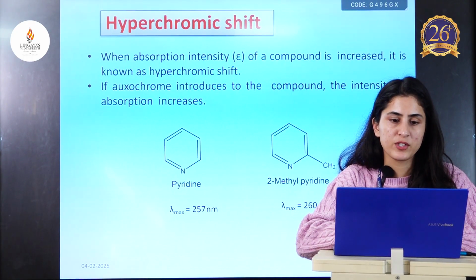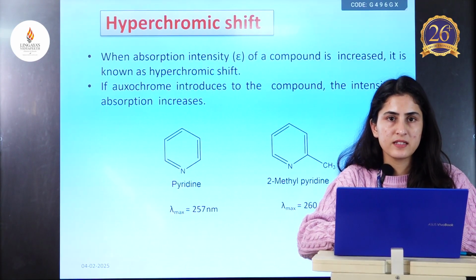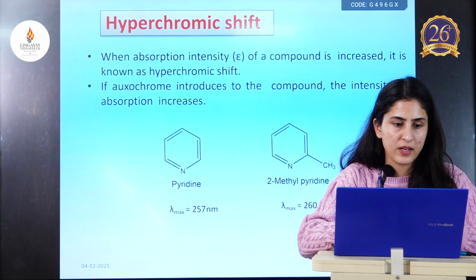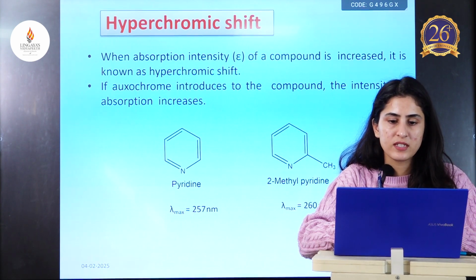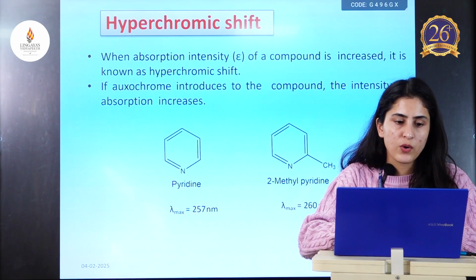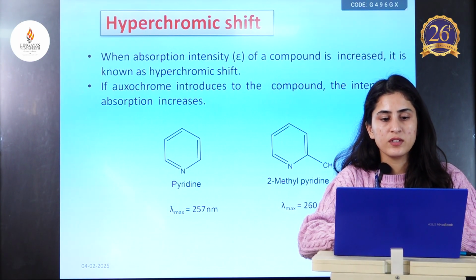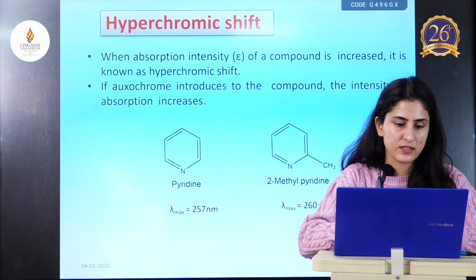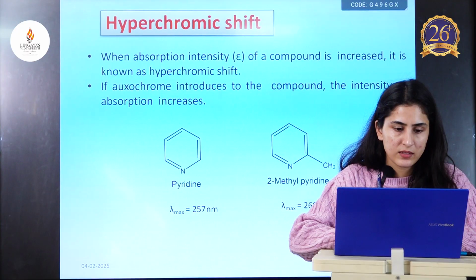Next is hyperchromic shift, which is increase in intensity of absorption of EMR. When absorption intensity of a compound is increased, it is known as hyperchromic shift, and if an auxochrome is introduced to the compound, the intensity of the absorption increases. We can see pyridine.